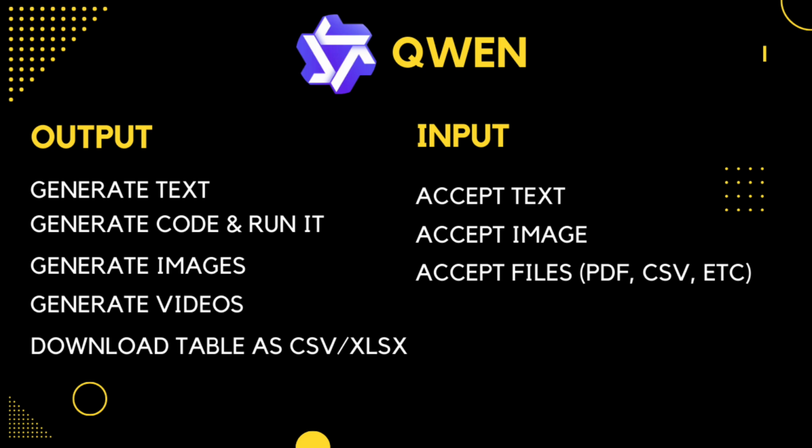QWEN can allow you to generate images and also generate videos. And when you send a prompt that generates text that includes tables, QWEN allows you to download these tables in the form of CSV and XLSX files, which are compatible with Excel and other spreadsheets. Now let's look at some of the things that QWEN can do.